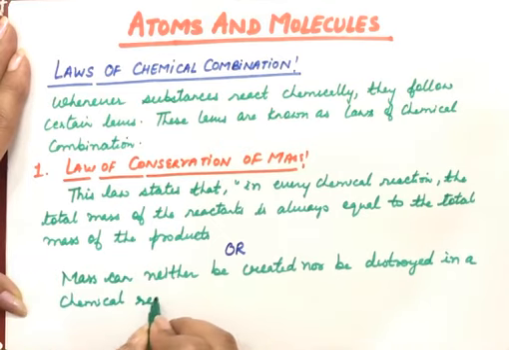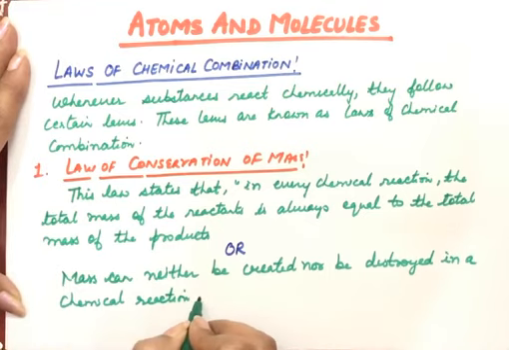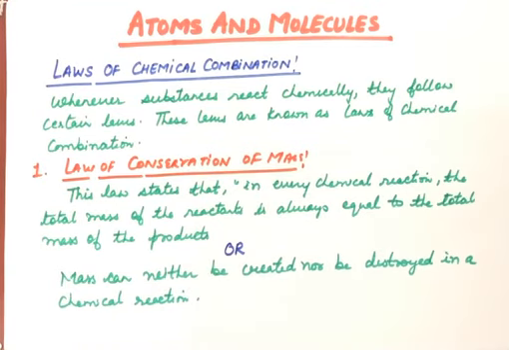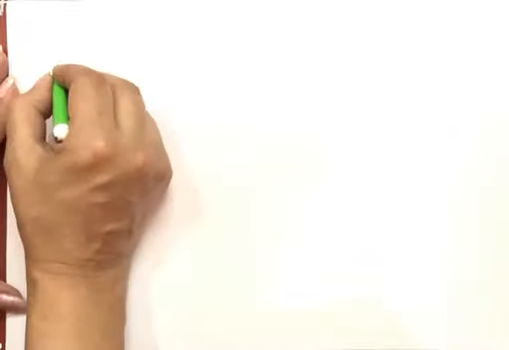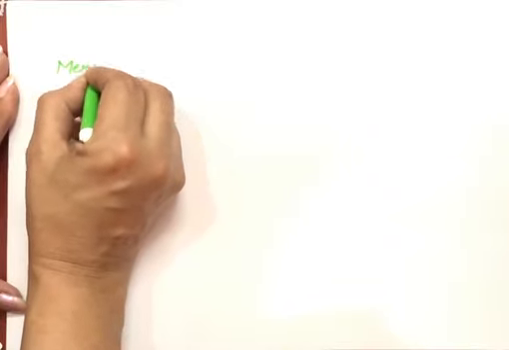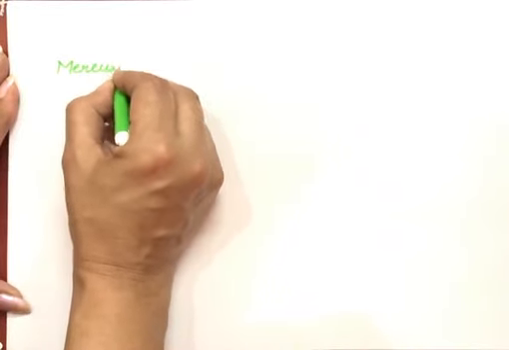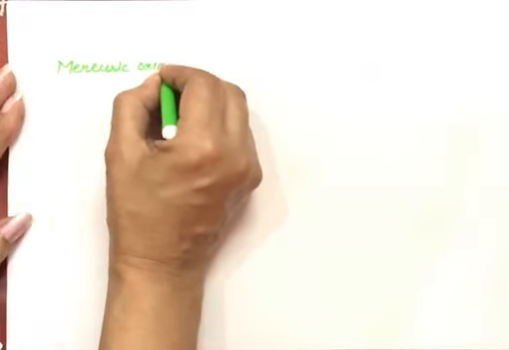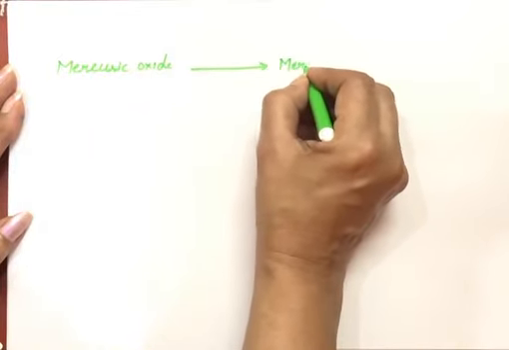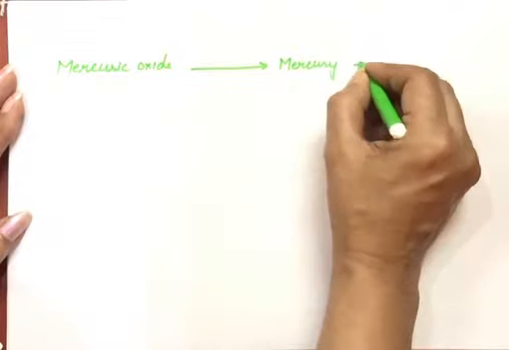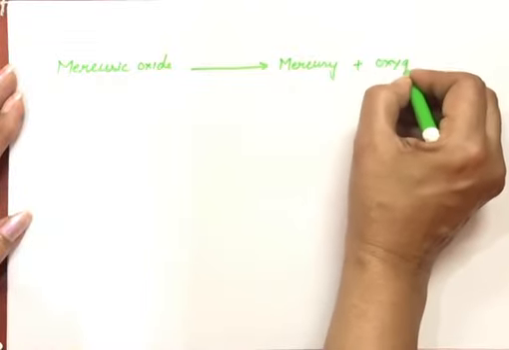Now, to understand this law, I'm taking one example. Let's say we're taking mercuric oxide, 100 gram of mercuric oxide. And we heat this mercuric oxide. On heating, mercuric oxide will break to form mercury and oxygen.